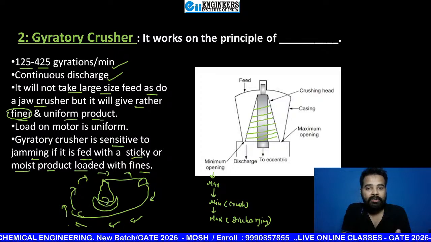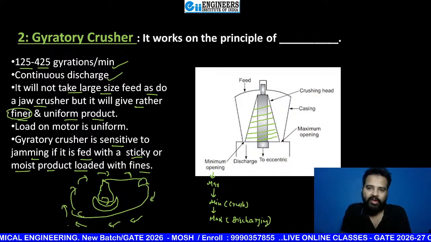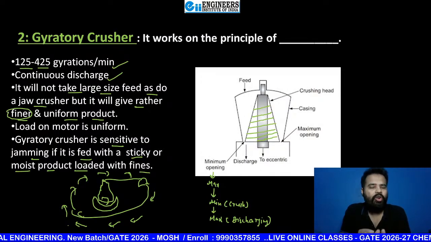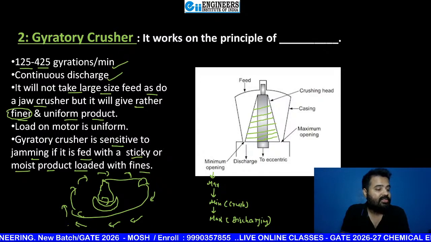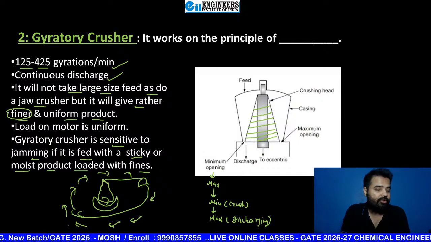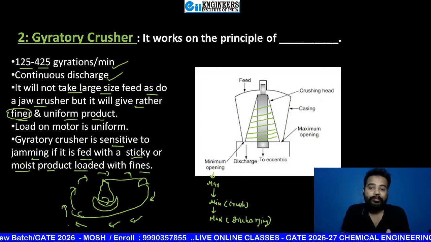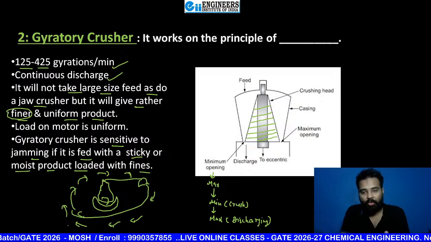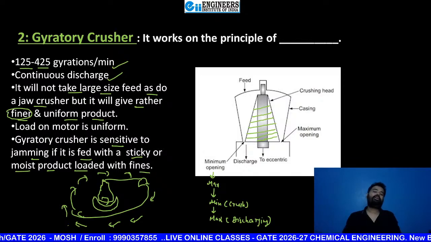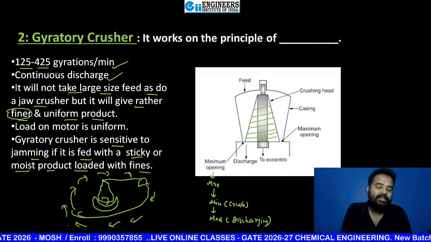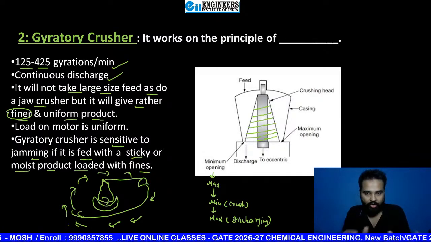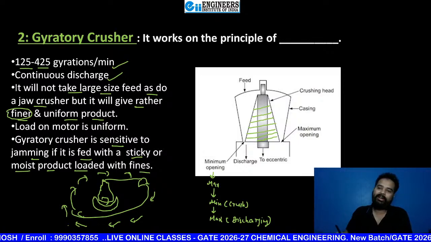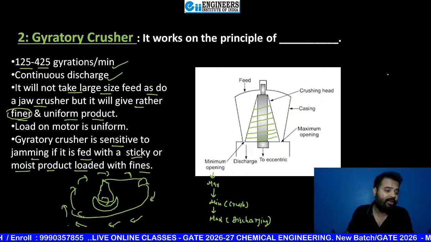Now next thing, please tell me what is the load on motor. Is load uniform or here also load is variable? Tell me beta. No beta, it's continuous. Okay. Now tell me, load is uniform on motor or it is not uniform on motor? Everyone please tell me, load on motor is uniform or not uniform? Uniform. Fantastic, everyone correct here.